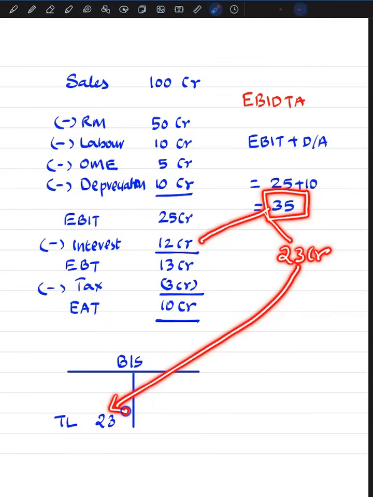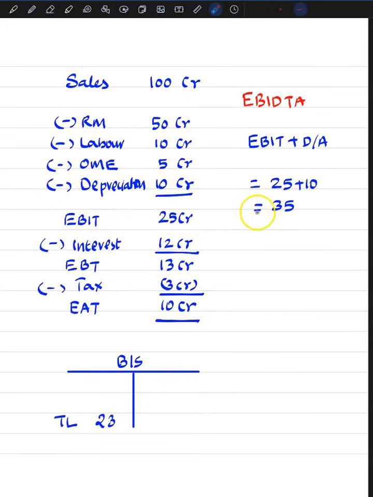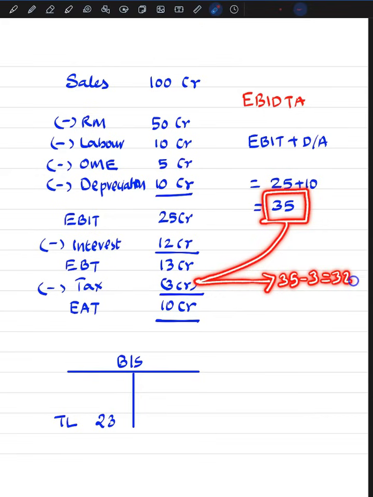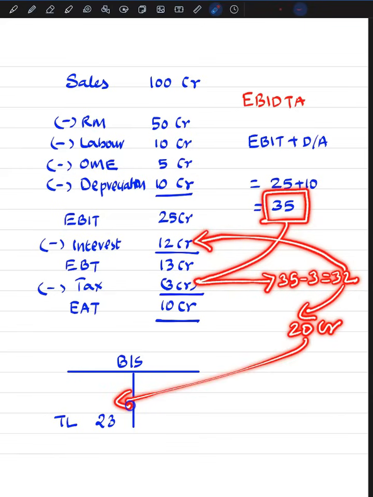So for paying the principal, we have to be dependent on this profit only. And this profit is influenced by taxes. So even though the EBITDA is 35 crore now, what is certain, what is real, what is for sure is out of 35, 3 crore will go towards tax payment. It means what will be available is only 35 minus 3, 32 crore. So using 32 crore, if this interest of 12 crore is paid, then what will be left over is only 20 crore, and with that this 23 crore cannot be paid.